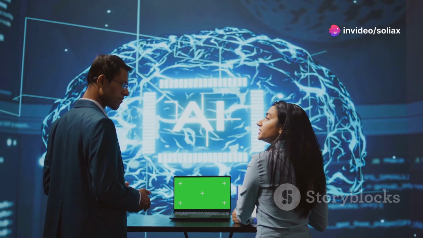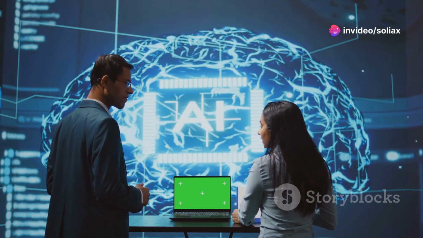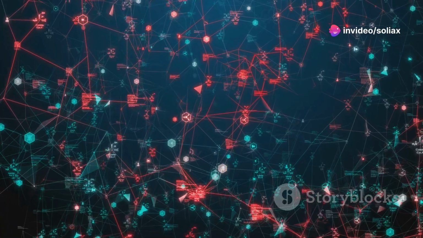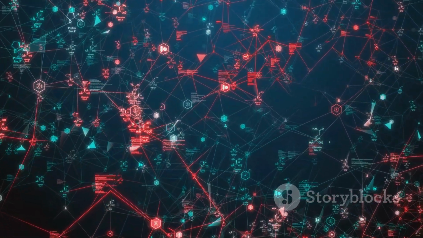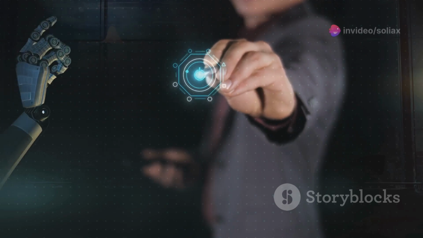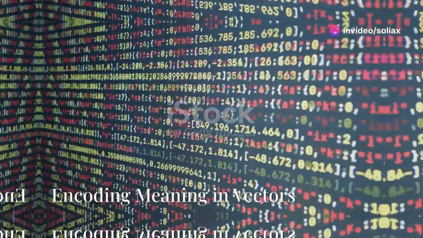LLMs perceive language as sequences of tokens, each representing a distinct unit of meaning. By breaking down text into these building blocks, LLMs can analyze relationships between words. Tokenization is the first step in bridging the gap between human communication and machine understanding.